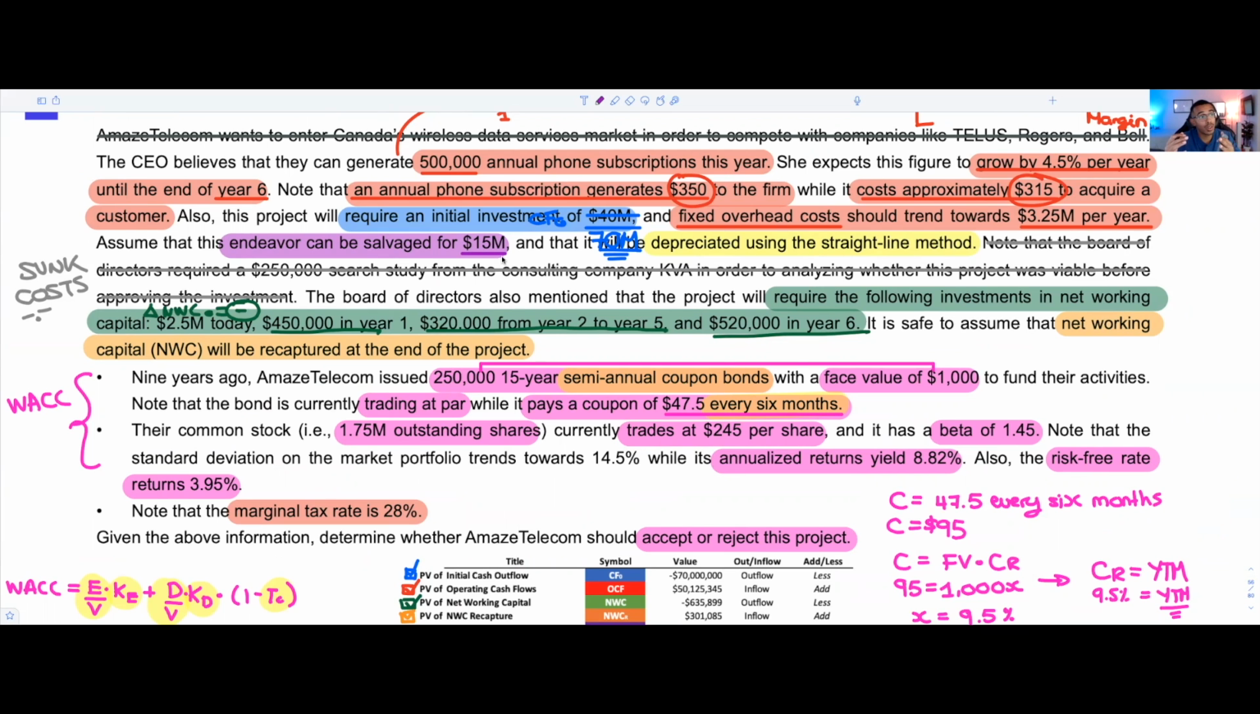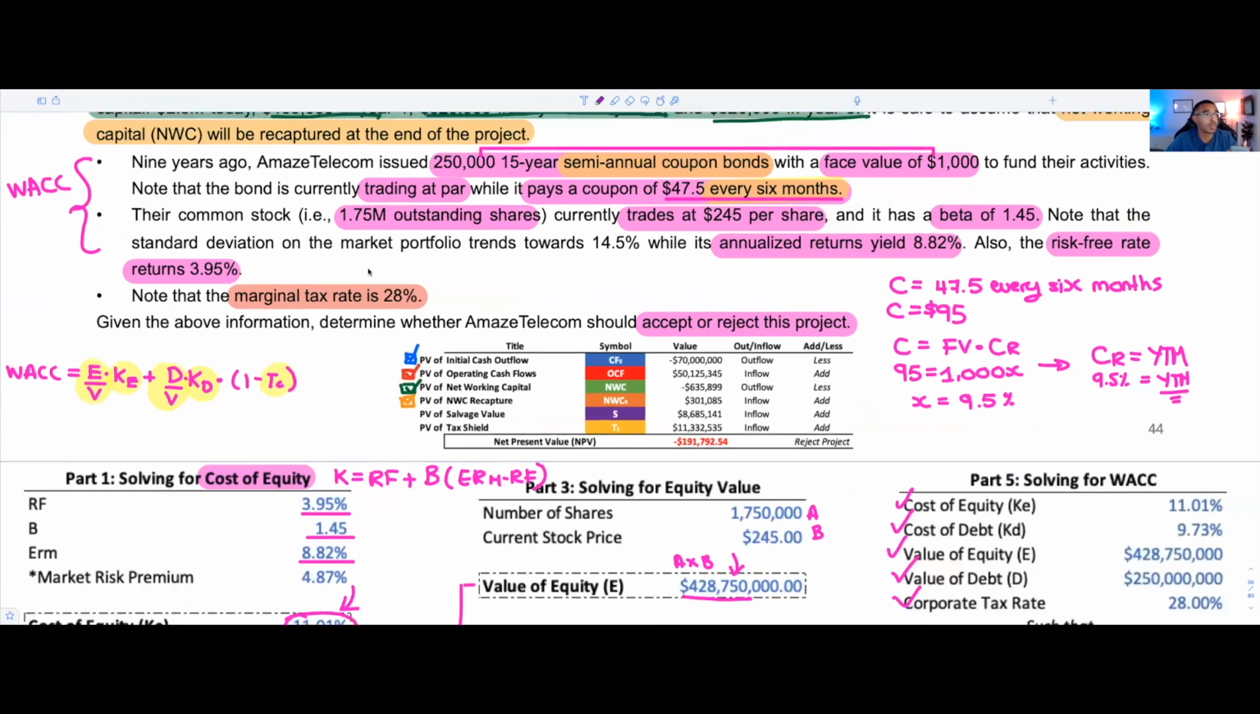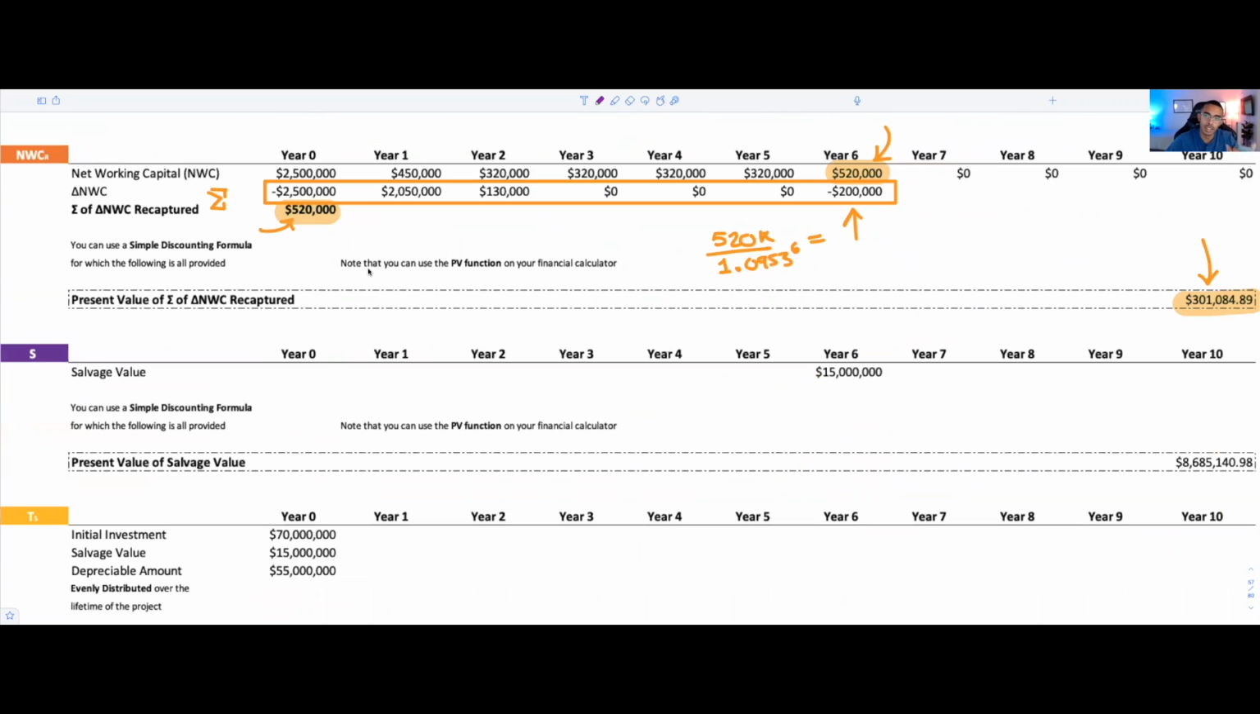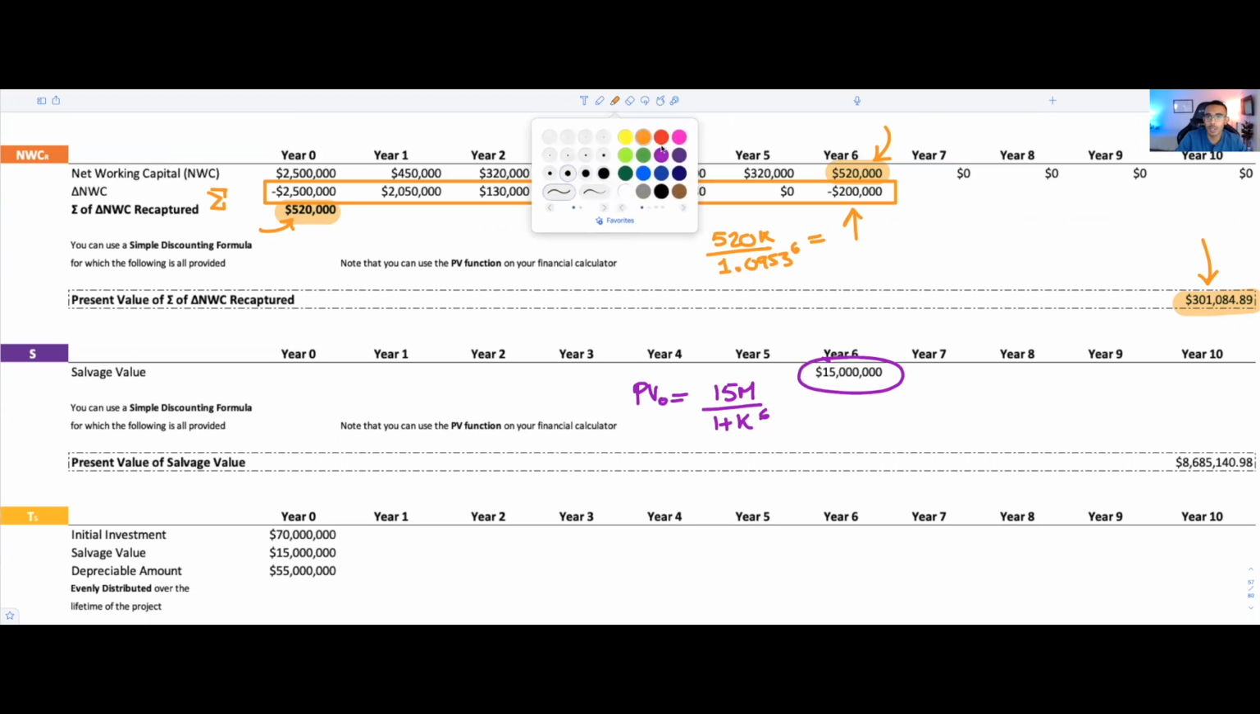However, that $15 million, once again, is not being retrieved today. Because it's being retrieved in the future, we need to discount that cash flow. And for us to discount that cash flow, it's going to be simple. It's going to be 15 million over 1 plus K, which is our WACC, to the power of 6. So you take 15 mil over 1 plus K to the power of 6, and that's going to give you the present value at period 0. This is just like simple reps, one by one. Very straightforward stuff.